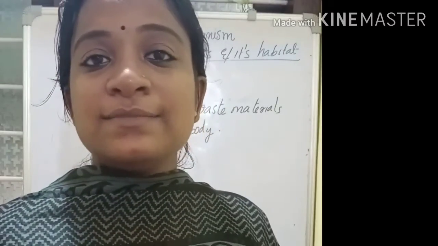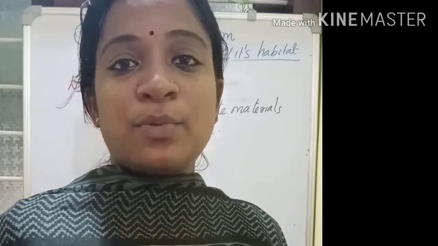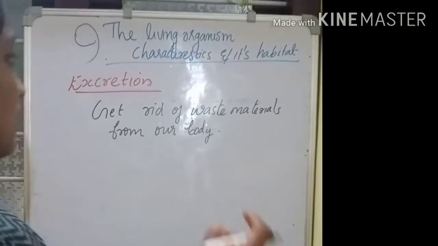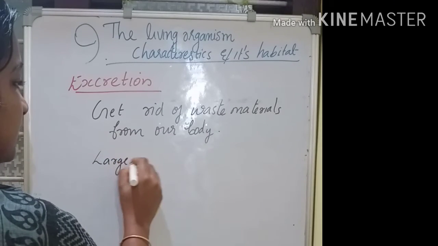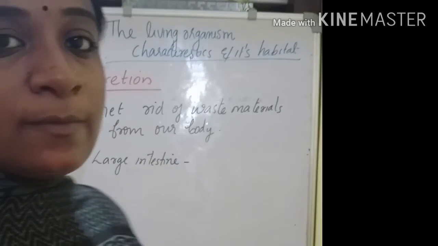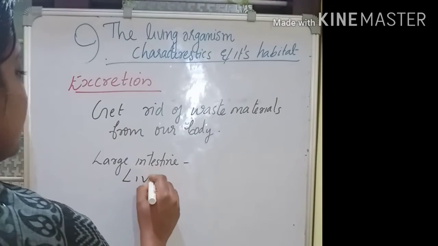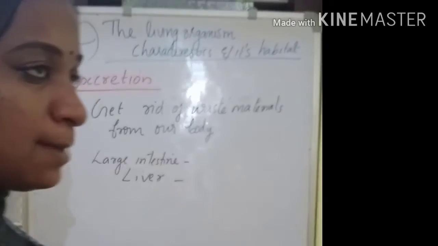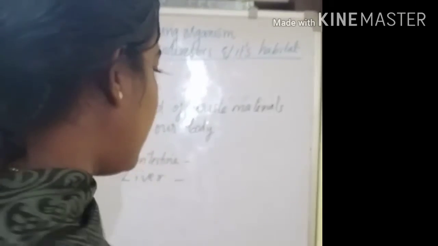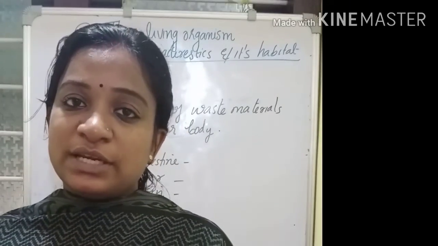But all the food items are not absorbed into the blood. The undigested food material should be passed out of our body. This is done with the help of the large intestine, which helps to remove the unabsorbed food. Then the liver is another organ which helps us get rid of waste from our body. Then skin: sweating is a kind of removal of waste that is produced in our body.